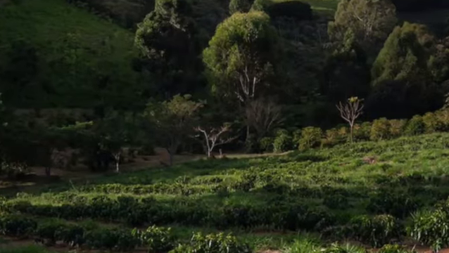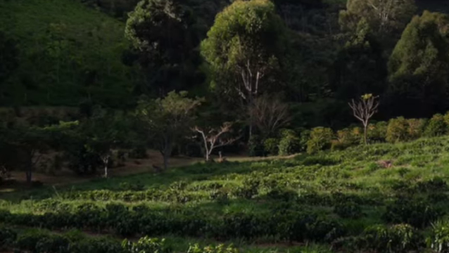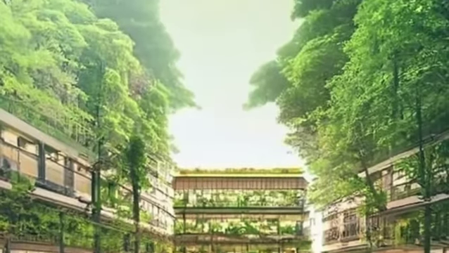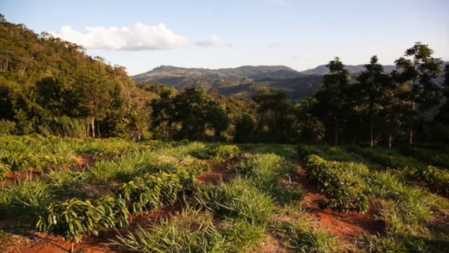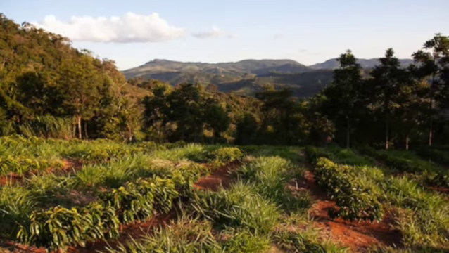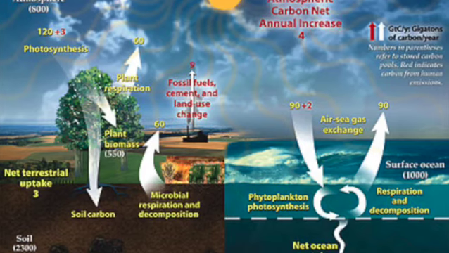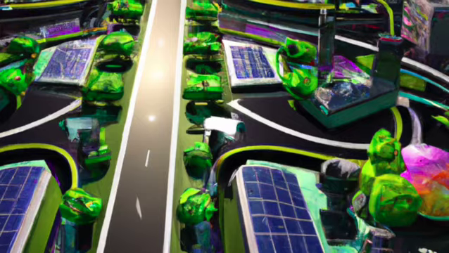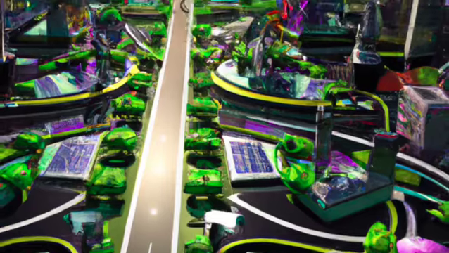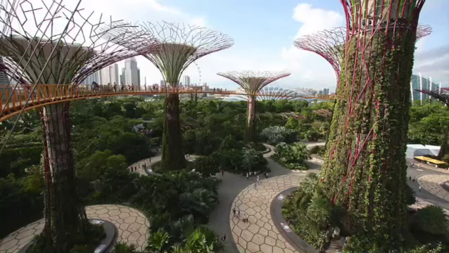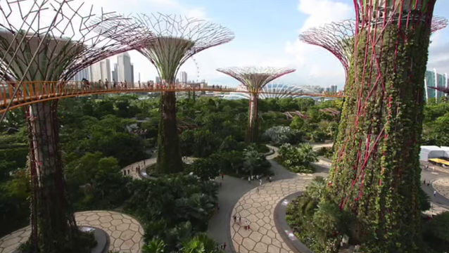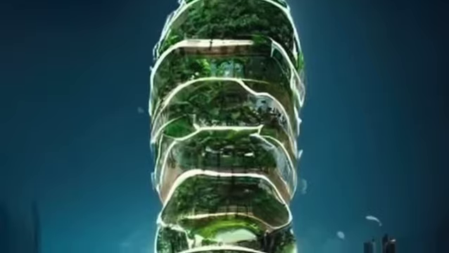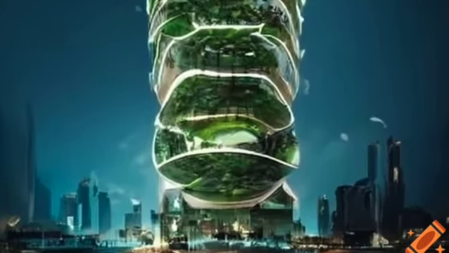Reforestation can help sequester carbon dioxide from the atmosphere. This process not only mitigates climate change by reducing greenhouse gases, but also helps restore ecosystems and biodiversity. Agroforestry. Integrating trees into agricultural landscapes can provide numerous benefits, including carbon sequestration, soil conservation, improved water quality, and increased biodiversity. Agroforestry systems can also enhance the resilience of agricultural production to climate change impacts.